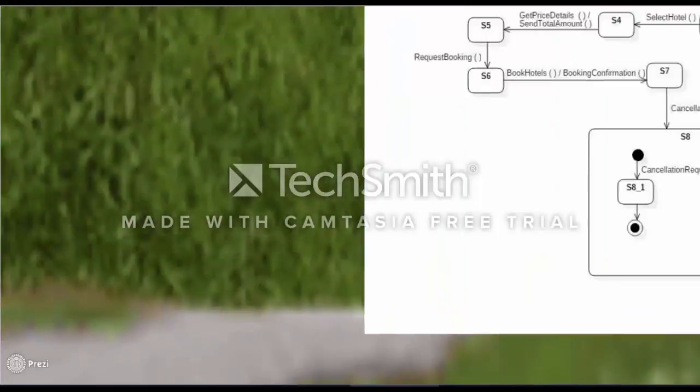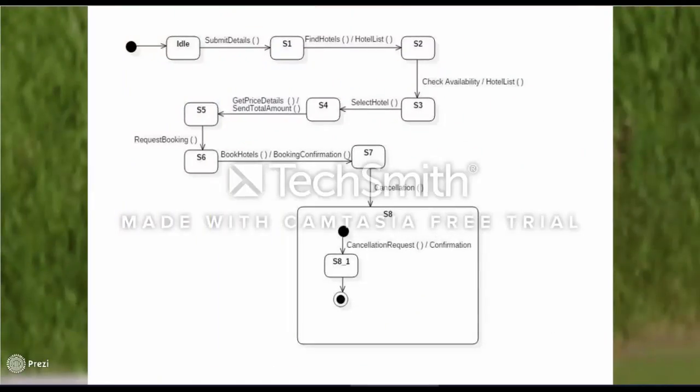Next is the state diagram. The controller will go from idle state to state S1 after it gets the customer requirements. Then it will find hotels in the database and move to state S2. It will check the hotels available which fulfill the customer's requirement and move to state S3. The customer selects hotels and from state S4 will move to state S5 getting price details. Then after request booking, it will move from S5 to S6 and book hotels, moving to S7. If there is cancellation, then the state will move to S8.